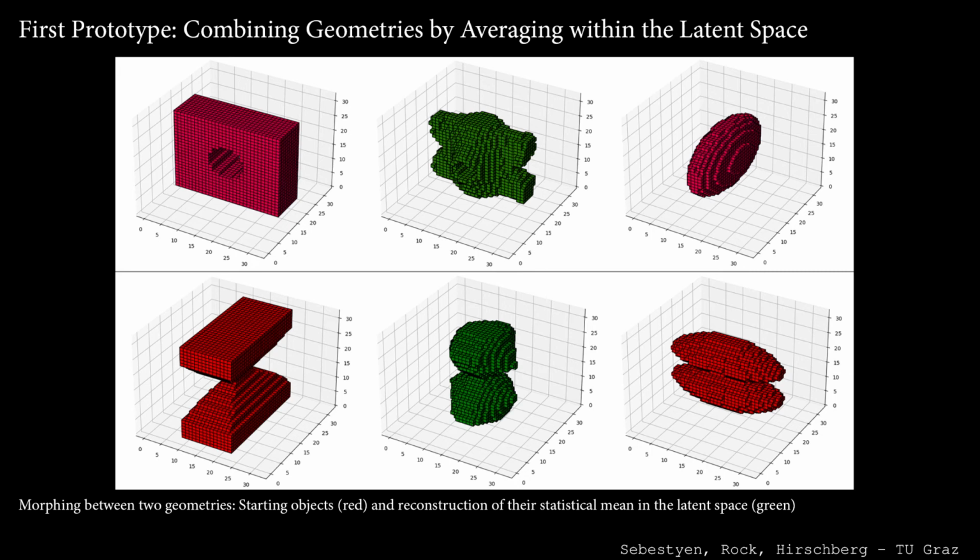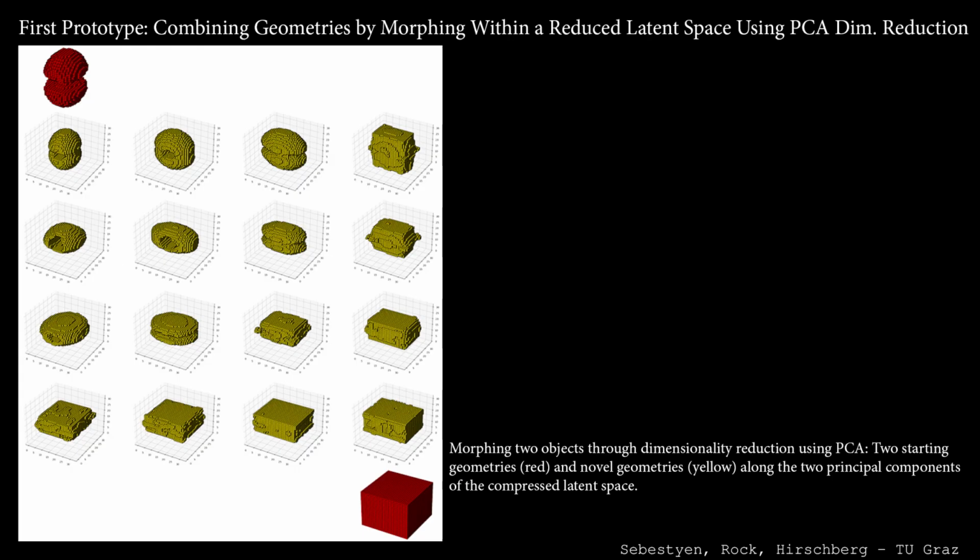Notice that this process already produces geometry of higher complexity than any of our original parametric design scripts could have produced. In the next experiment, we further reduced the latent space size with a method called Principal Component Analysis, or PCA for short. We projected our latent space using PCA onto a 2-dimensional hyperplane. Thus, the reduced latent space is represented by only 2 variables. We selected 2 starting geometries, encoded them into the latent space, and further projected that onto the reduced latent space. Then we morphed each of those 2 variables of the reduced latent space between the values of the 2 starting geometries, which you can see in red.